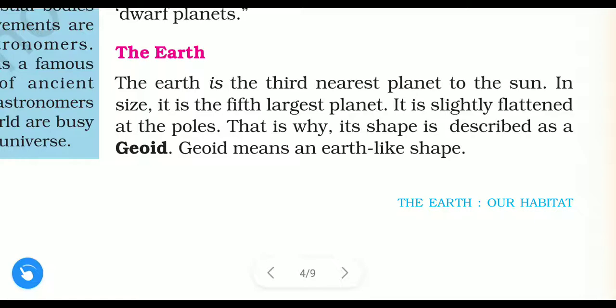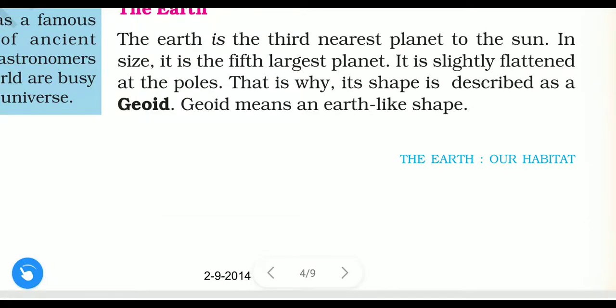So in size it is the fifth number, and from the sun it is at the third place. Don't get confused. The Earth is the third nearest planet to the sun, but in size it is at the fifth number. It is the fifth largest planet amongst all the 8 planets.